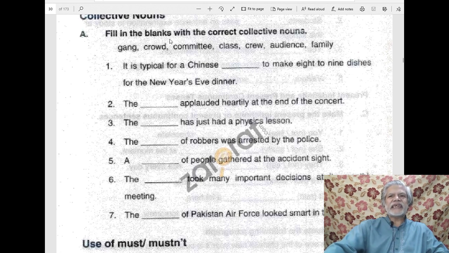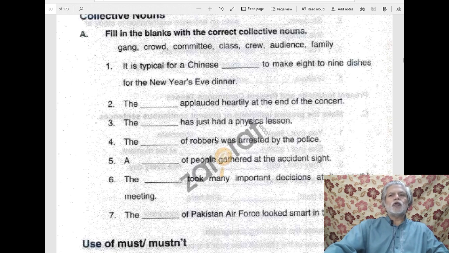Similarly, the dash has just had a physics lesson. Here we are talking about a physics lesson, and you know a lesson is related to a class. So the collective noun class will be used here. The dash of robbers was arrested by the police.